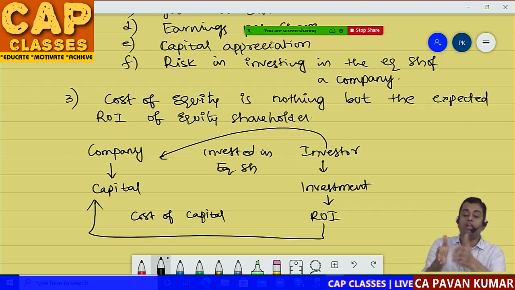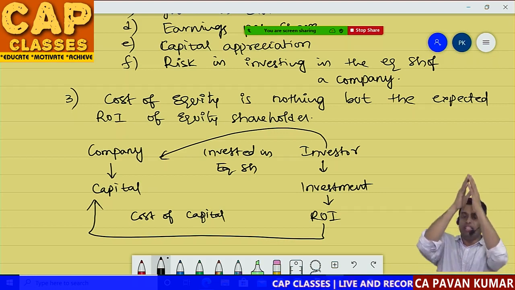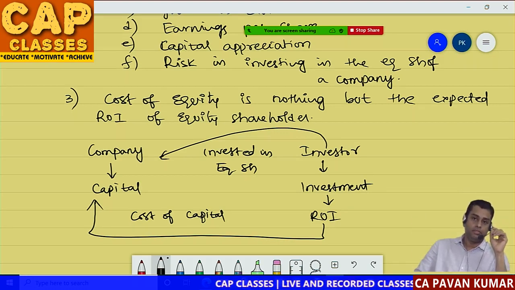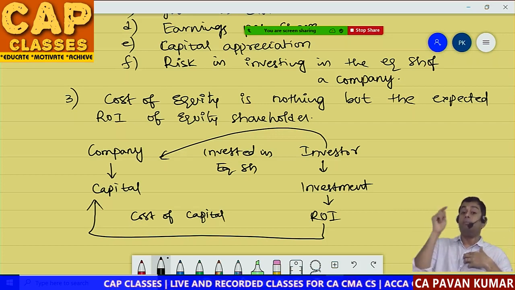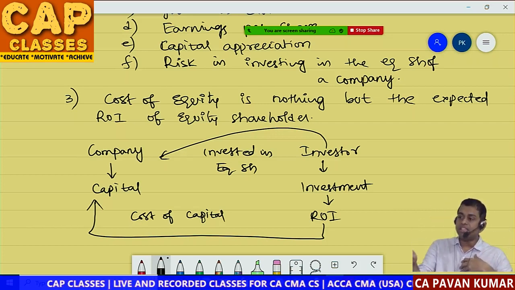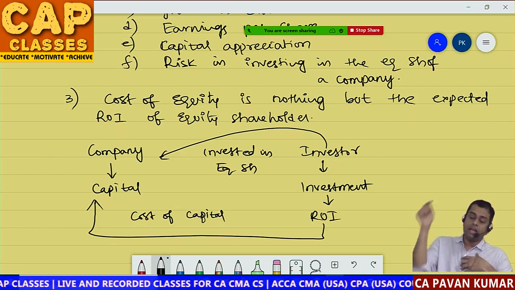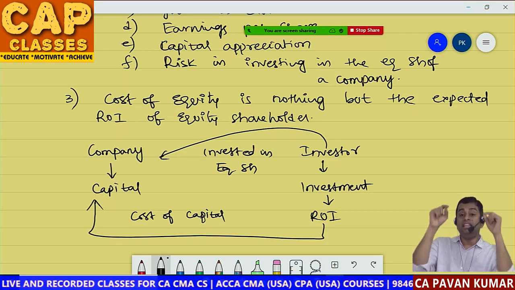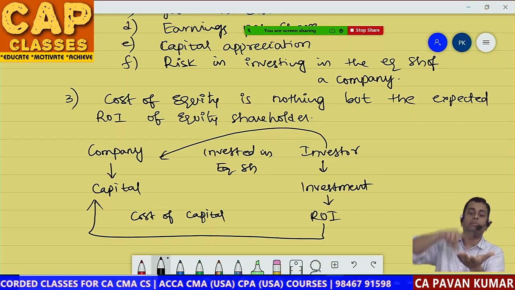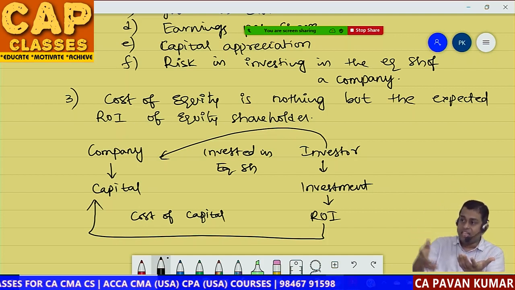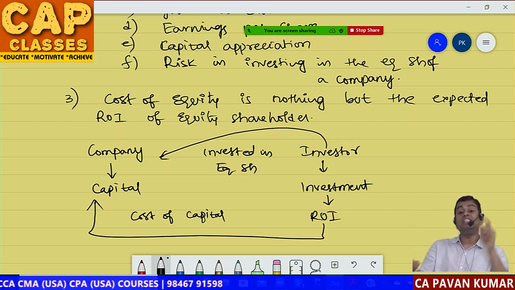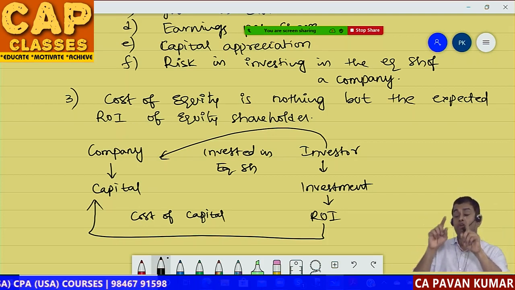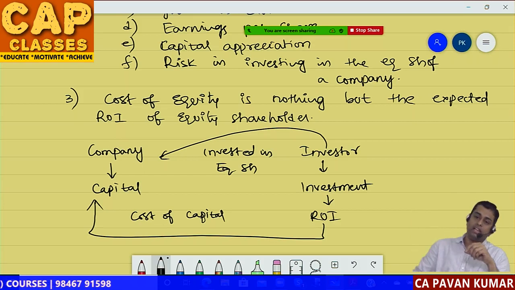From company point of view, cost of capital means only dividend. Other than that, there is no cost from company point of view. But if you are an investor, investing money in shares of a company, then you will calculate today's market price, today's dividend, next year dividend, expected growth rate, what is the risk involved. All this is shareholder analysis, not company analysis. Company is least bothered.